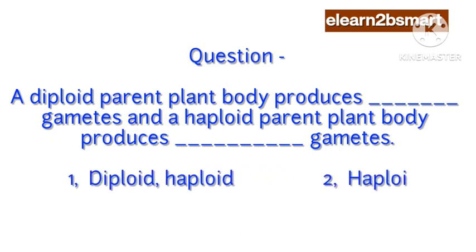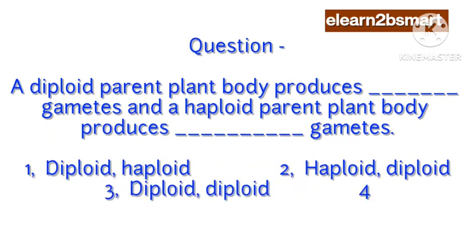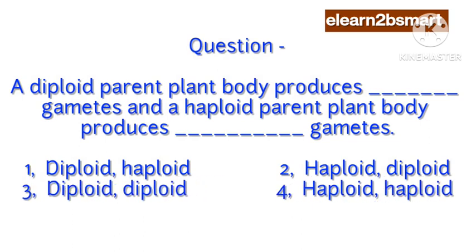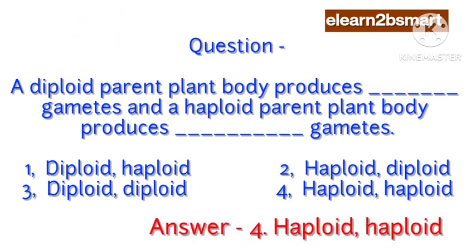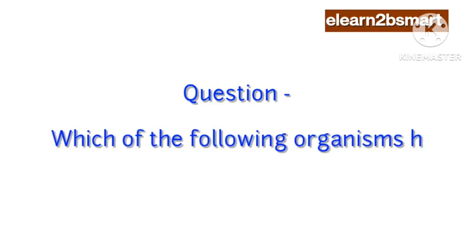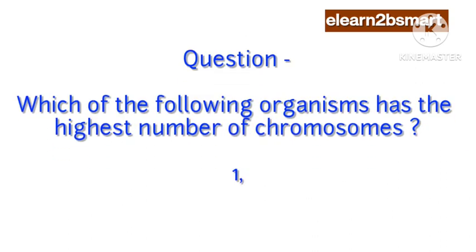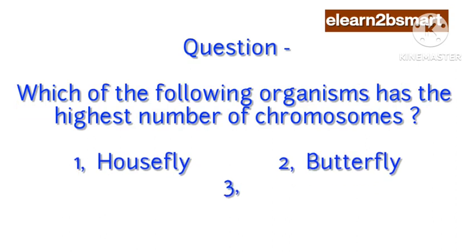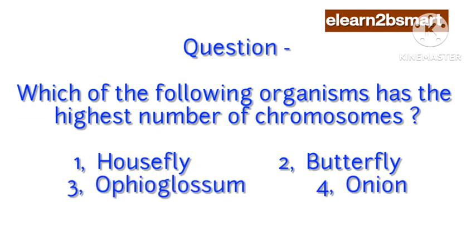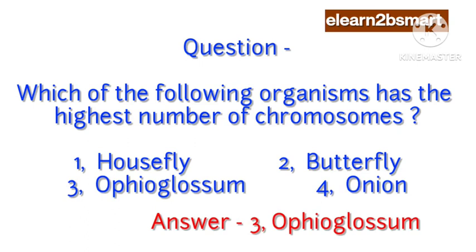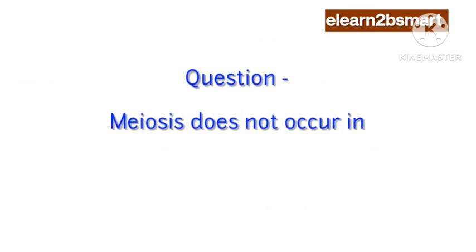1. Diploid, haploid. 2. Haploid, diploid. 3. Diploid, diploid. 4. Haploid, haploid. Answer: 4. Haploid, haploid. Question: Which of the following organisms has the highest number of chromosomes? 1. Housefly. 2. Butterfly. 3. Ophioglossum. 4. Onion. Answer: 3. Ophioglossum. Question: Meiosis does not occur in 1.